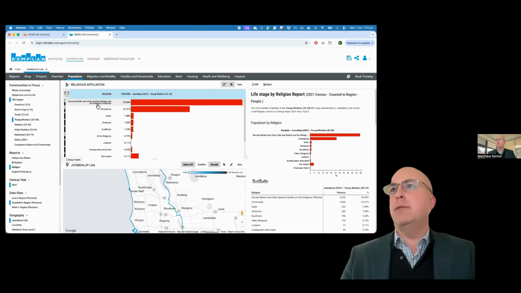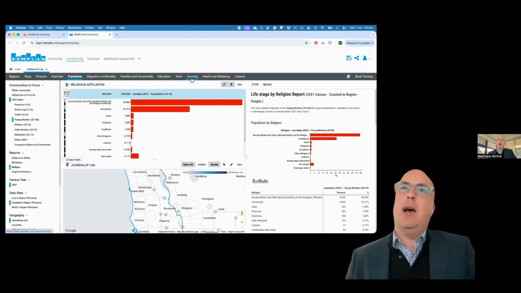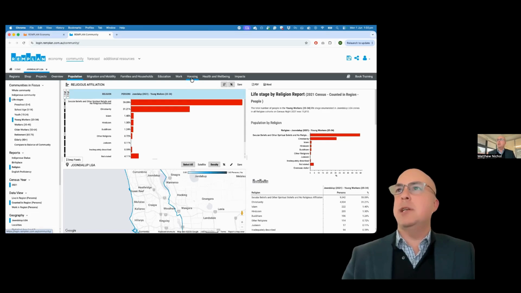and the largest cohort for this group is secular beliefs. Now, we could then look at things such as housing, and this is a big part of what's driven this: we want to look at particular age groups in society. It might be younger working people, it might be people in those retirement years, elderly people, and just see if there are different outcomes in terms of health conditions, household income, occupations, etc.